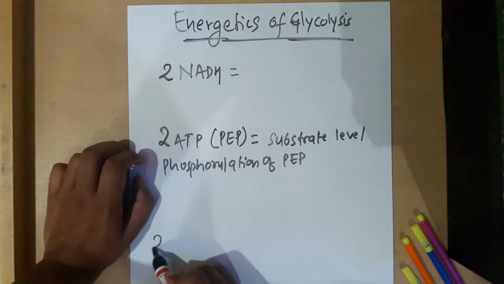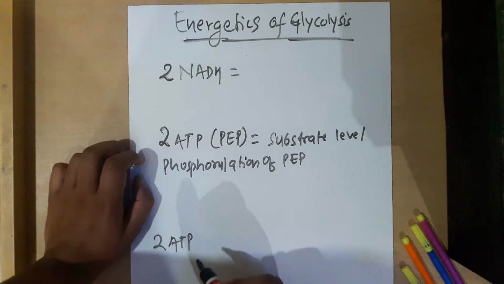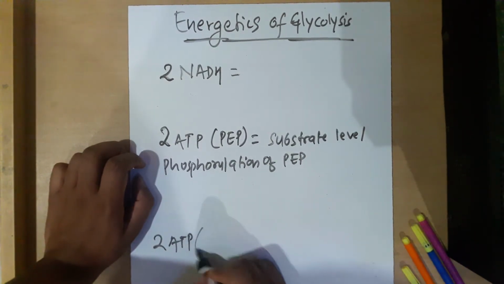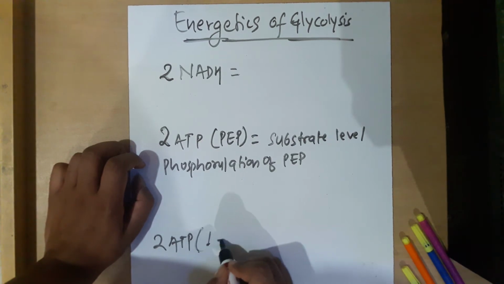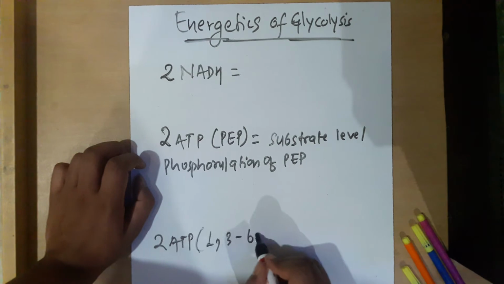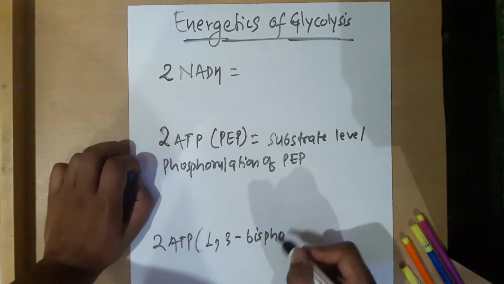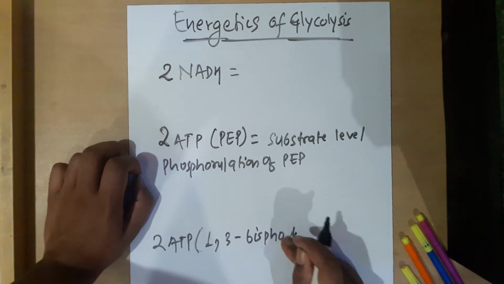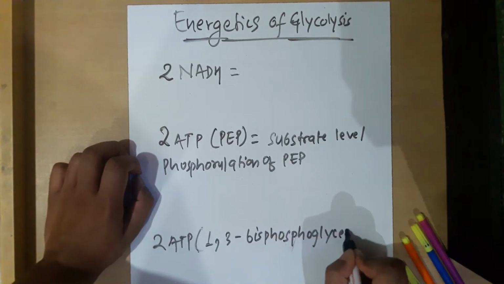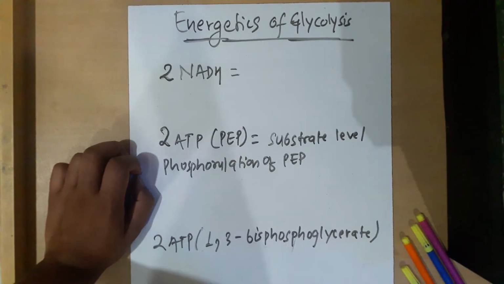Next, the other 2 ATP we gained is also from substrate level phosphorylation, and that is of 1,3-bisphosphoglycerate. Yes or no? Substrate level phosphorylation of this compound will also give us 2 ATP. Yes or no?